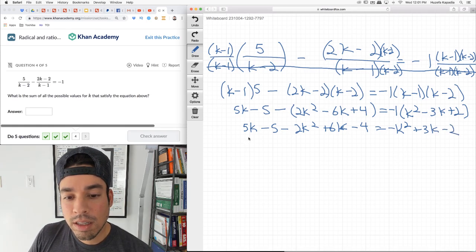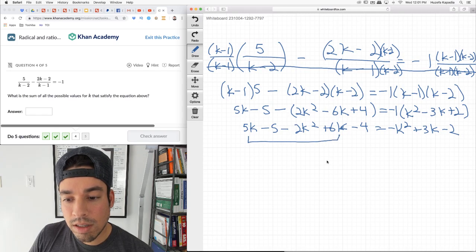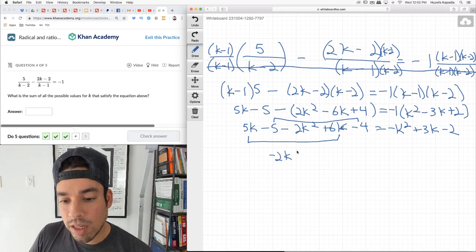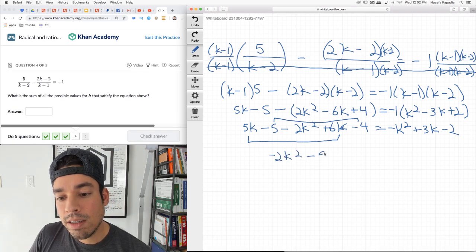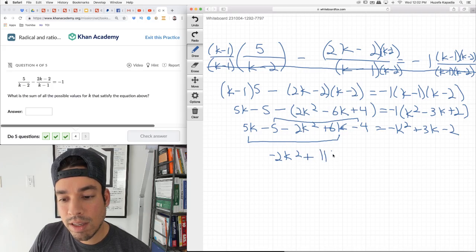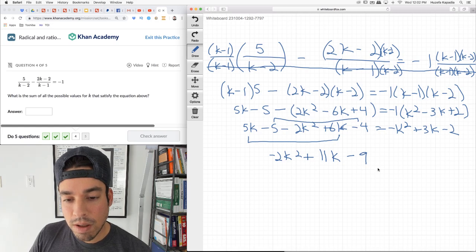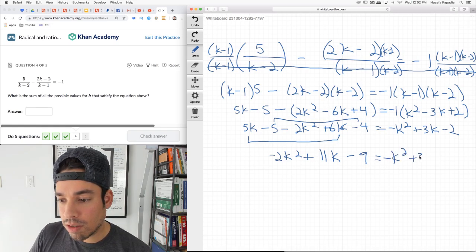Now let's consolidate like terms. We got 5k and 6k is 11k. And then we got negative 5 and negative 4. So I have negative 2k squared plus 11k minus 9. I'd like to do the k's first. Equals negative k squared plus 3k minus 2.